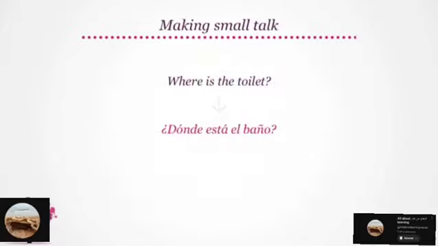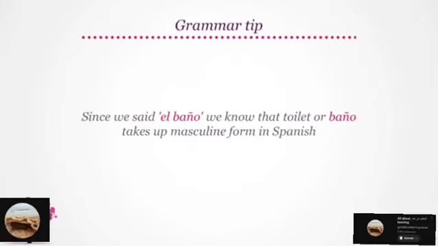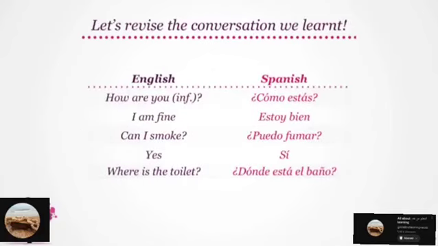All right, let's look at our next phrase. Where is the toilet? Where is the toilet becomes ¿Dónde está el baño? Since toilet is third person, estar changes to está. So how will you ask, where is the toilet? You will ask, ¿Dónde está el baño? Good. Since we said el baño, we know that toilet or baño takes up masculine form in Spanish.